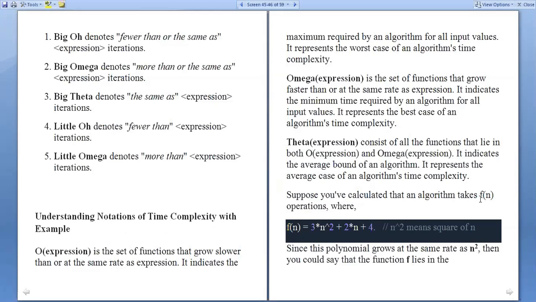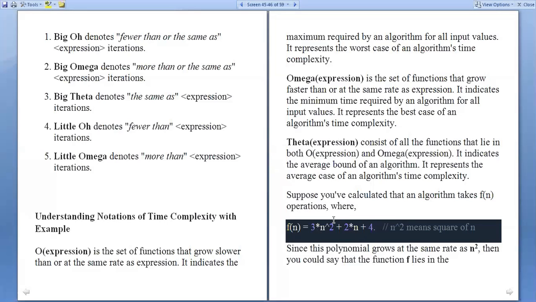Now see an algorithm that takes f of n operations. Suppose an algorithm takes 3n² + 2n + 4. This is the time complexity. This polynomial grows at the same rate as n², since we need to consider the highest power. Out of n² and n, n² is the highest power.